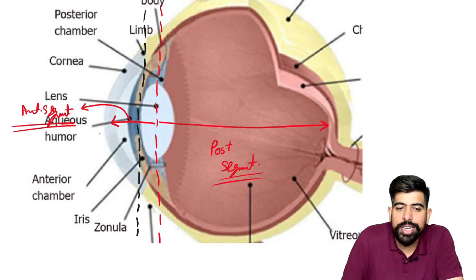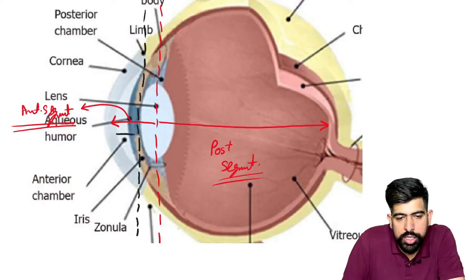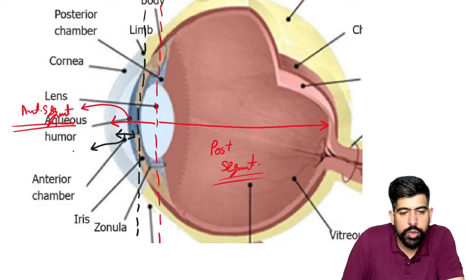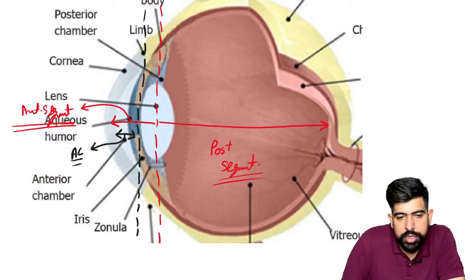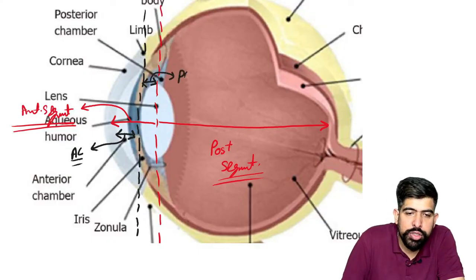This divided the anterior segment into two parts. The part between the cornea and the iris is known as the anterior chamber, and whatever is behind it, between the iris and the lens, will be known as your posterior chamber.